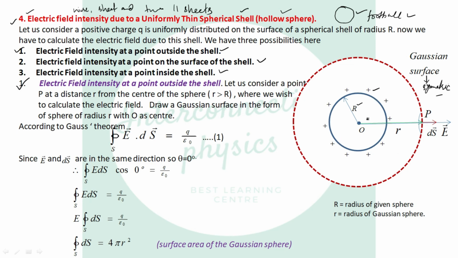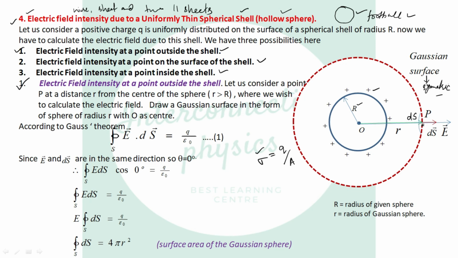Now you see, this is an example of uniformly charged distribution, meaning continuous charge distribution. So it's very difficult to calculate the number of charges present here. For that we take the help of sigma, surface charge density, which is Q divided by area. We don't know how much charge is present here, so we take the help of sigma and calculate charge per unit area. For this, let us consider a small area element whose area is dS.